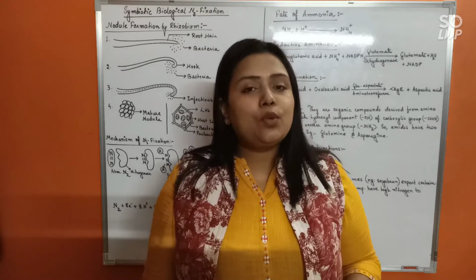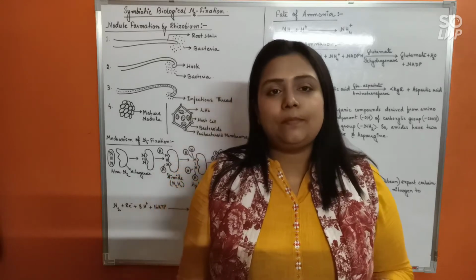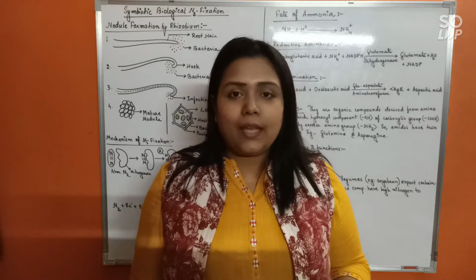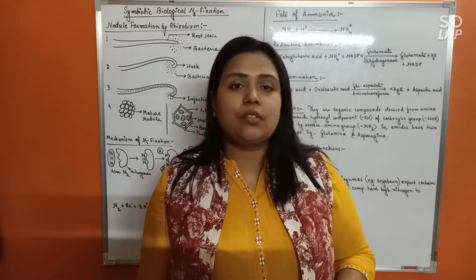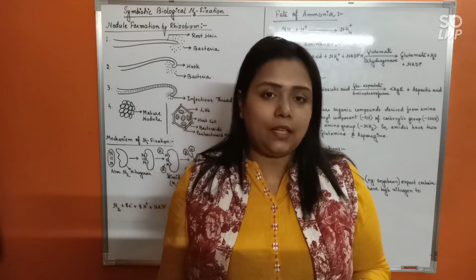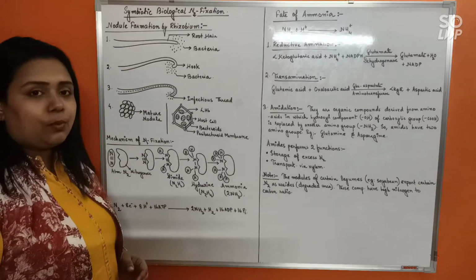Now, let's see what is the mechanism of nitrogen fixation by the bacteria Rhizobium. To remember, whenever Rhizobium fixes nitrogen in the leguminous plant roots, it forms certain spherical outgrowths in the roots of the plants, which are called nodules. So how are these nodules formed? That is what let us see now. First, nodule formation by Rhizobium.